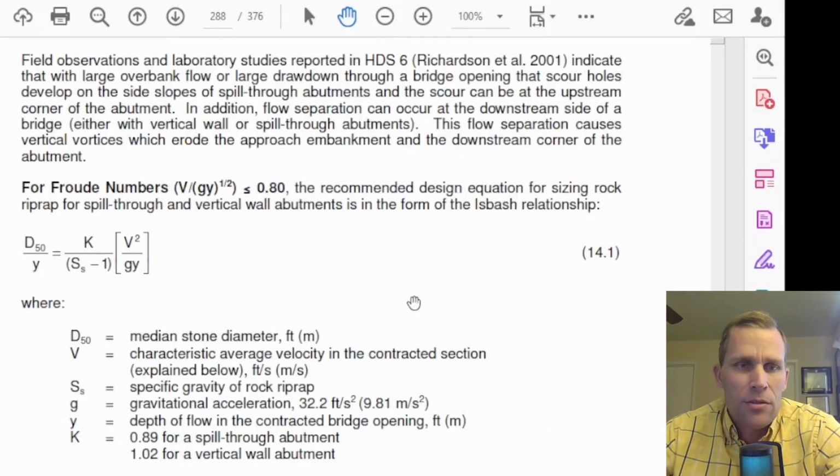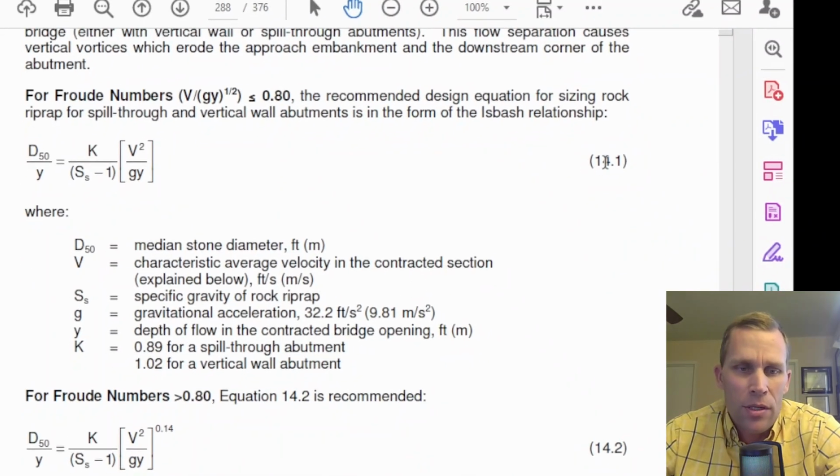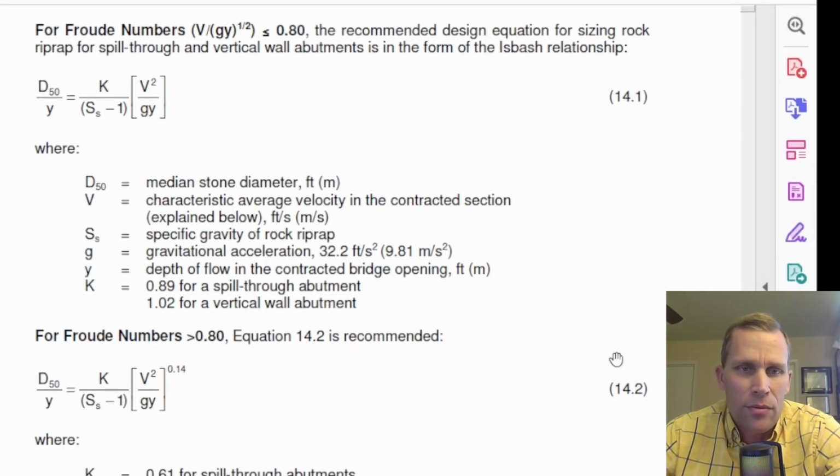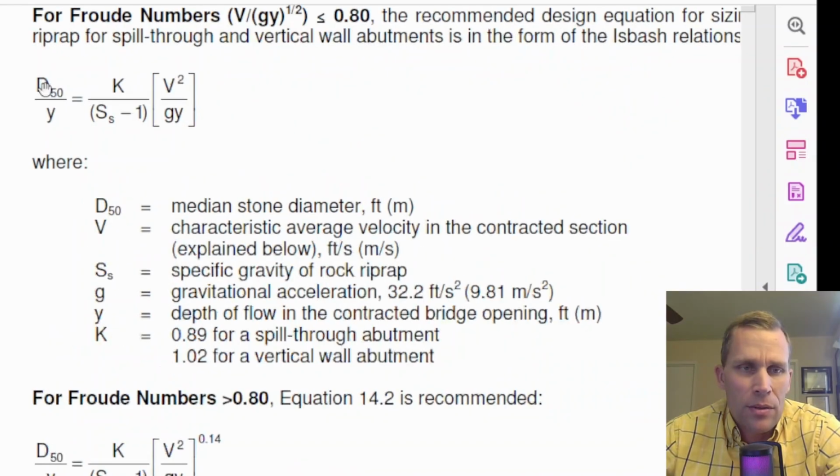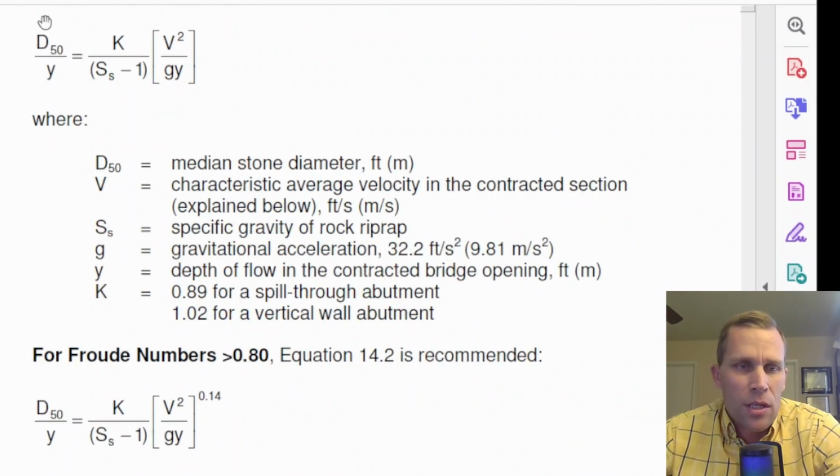This is page 285 now, equation 14.1 and 14.2. So you use 14.1 if the Froude number is less than or equal to 0.8, and if the Froude number is greater than 0.8, you use 14.2. Let's just talk about these parameters real quick. So D50, we know what that is. It's the grain size associated with 50% finer by mass. Y, that is the channel depth.